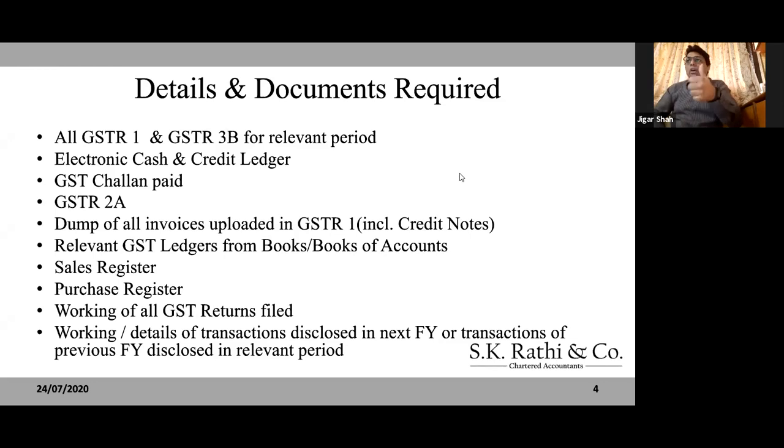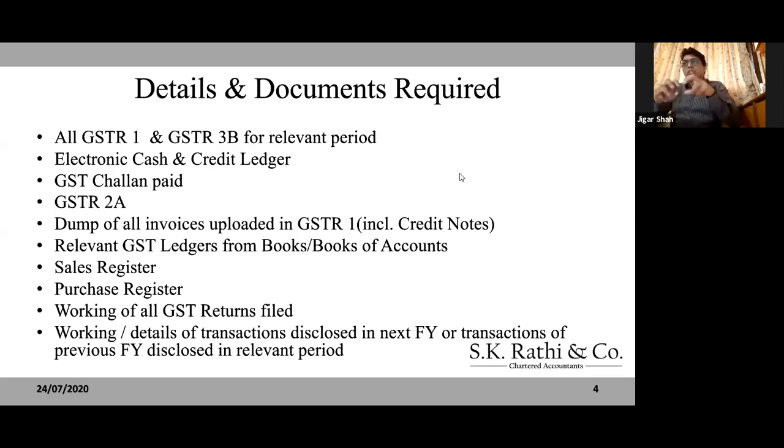So you need to have all your GSTR1 and 3B downloaded in a particular folder. You need to download your electronic cash and credit ledger in Excel. PDF is not of much help. You need to download your GST challans paid. You need to download your GSTR2A. You need to download the dump of all invoices uploaded in GSTR1.